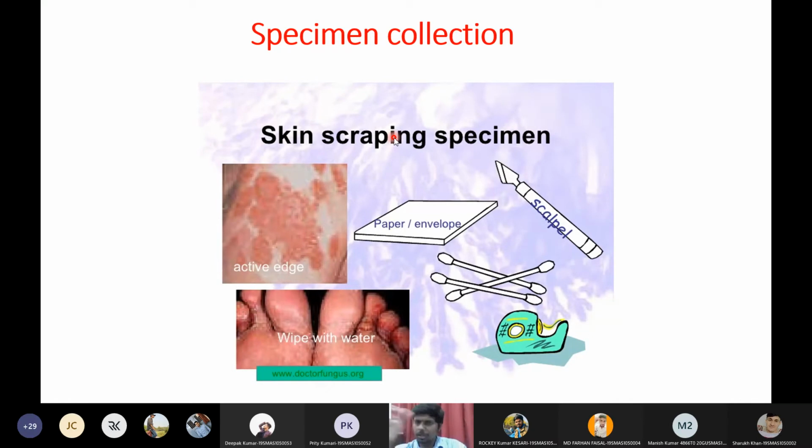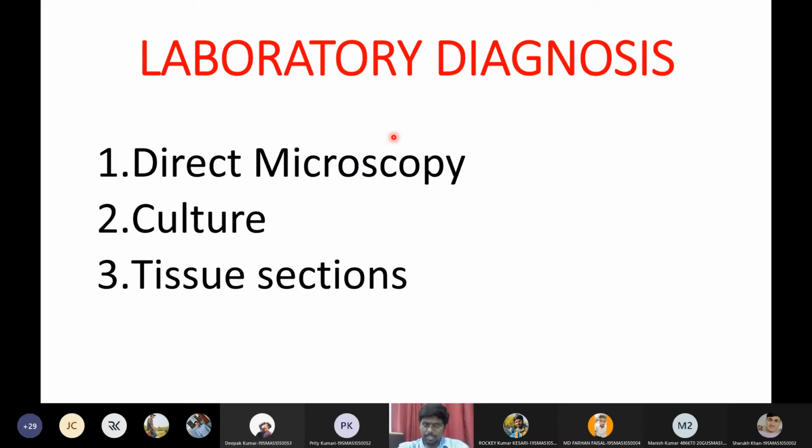Let us see what way we can do the laboratory diagnosis of fungi. So we have these three types, students. We can go with direct microscopy, that means directly observing the fungus under the microscope. Or else we can go for culturing the fungus sample. We can also go for tissue sections.